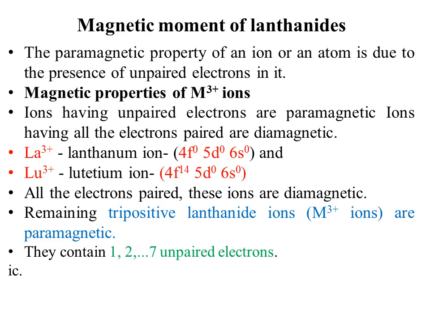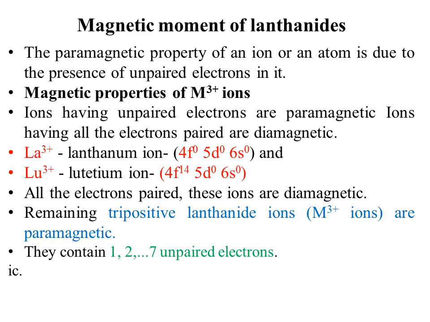So in this scenario, the lanthanum ion, when it is in the +3 oxidation state, its electronic configuration will be 4f0, 5d0 and 6s0. Similarly, lutetium, when it is in the +3 oxidation state, its 4f subshell is completely filled, 5d is empty, 6s is empty.